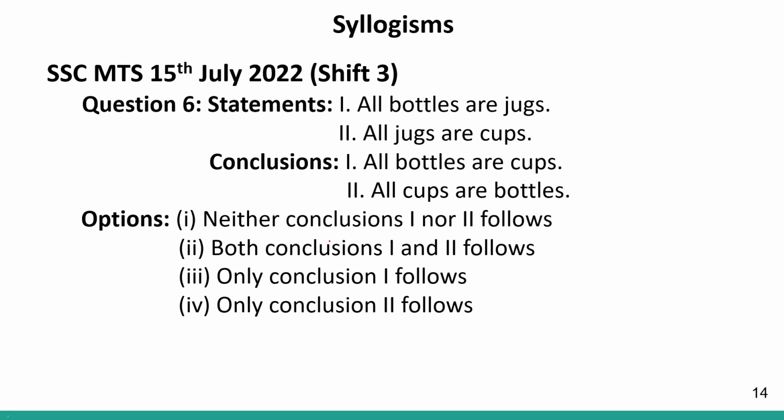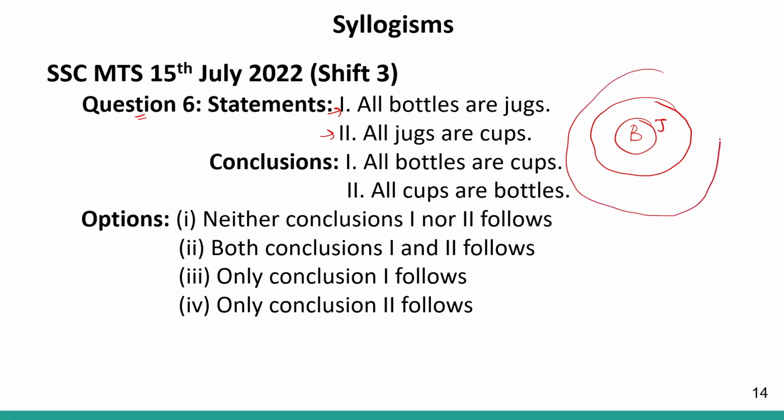Moving forward, question number 6. 2 sets of statements, 2 sets of conclusions. Let us answer. Statement 1 says all bottles are jugs. So all bottles will be part of jugs, correct? It can be represented like this. Then statement 2 says all jugs are cups. So all jugs are cups can be represented like this. All bottles are jugs and all jugs are cups. This will be my Venn diagram.